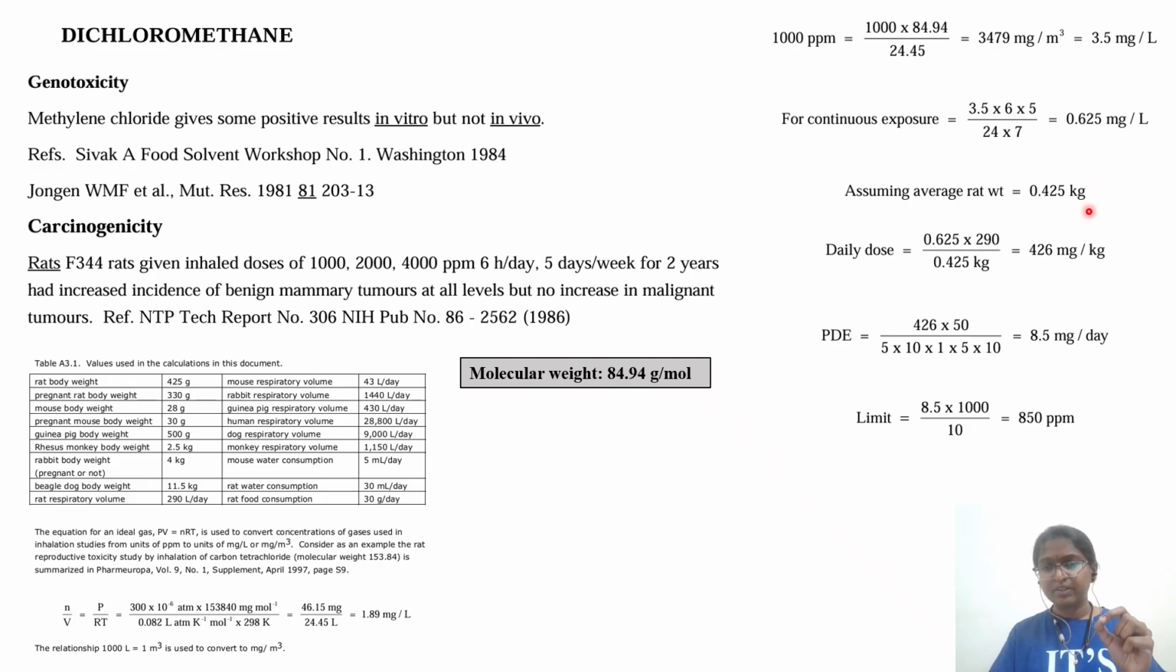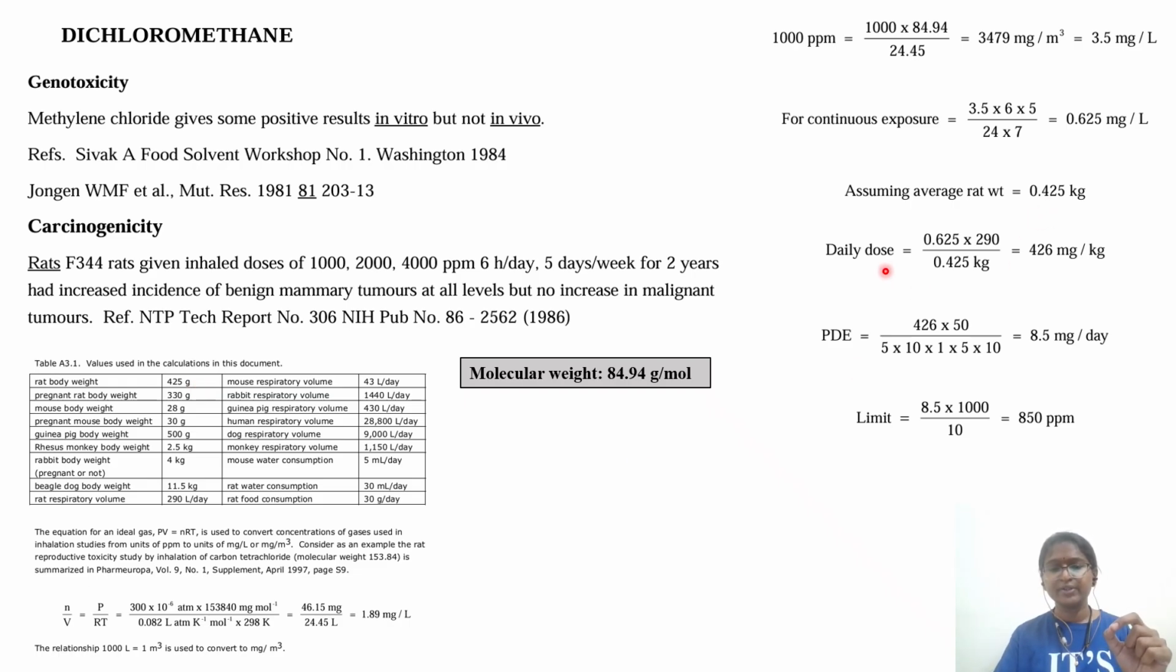Now, again in the ICH Q3C guideline only, a table is given. They have very clearly given a normal healthy rat body weight of 425 grams, and if you look at pregnant rat body weight, they have given another value, 330 grams. So here, since it is a normal rat, you have to consider 425 grams. Once you convert this grams into kg, this will be 0.425 kg.